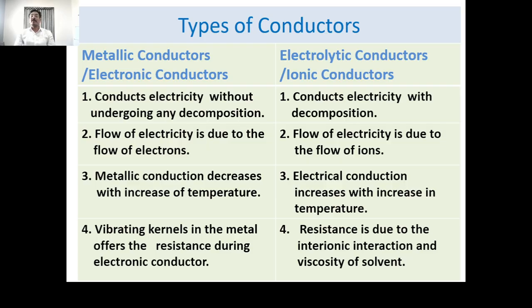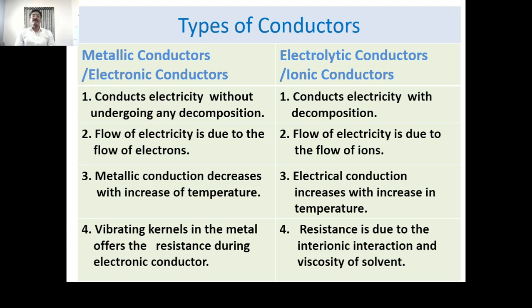In the case of electrolytic conductors or ionic conductors, they conduct electricity with decomposition, meaning after passing electricity through electrolytic conductors, they undergo certain chemical changes. That type of conductors are called electrolytic conductors.